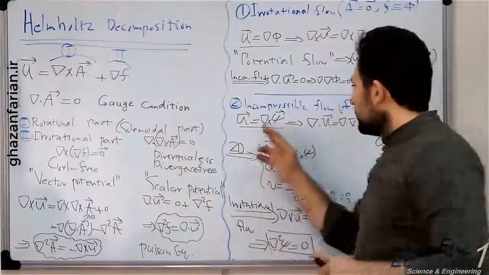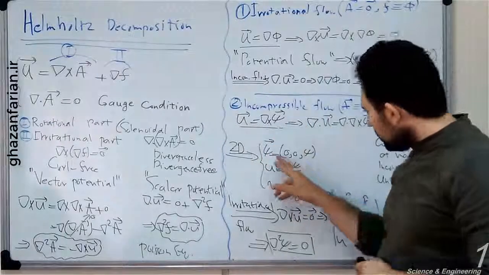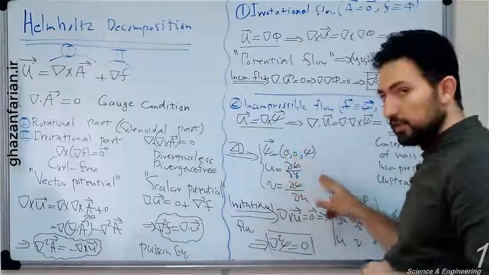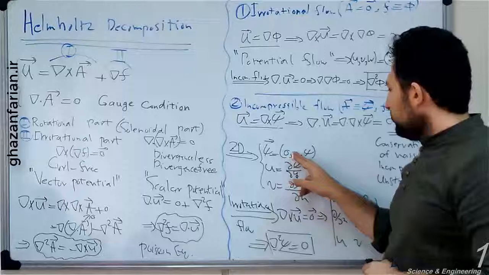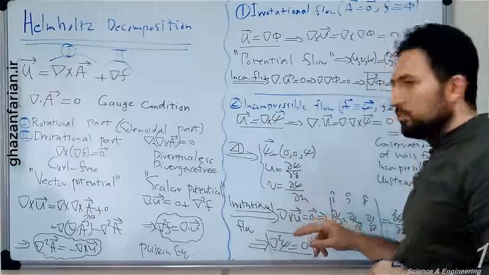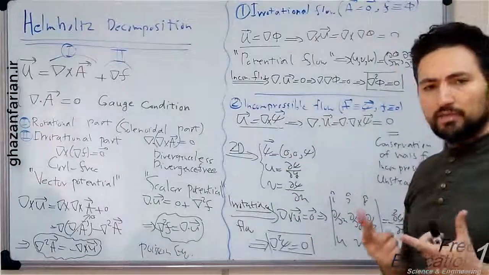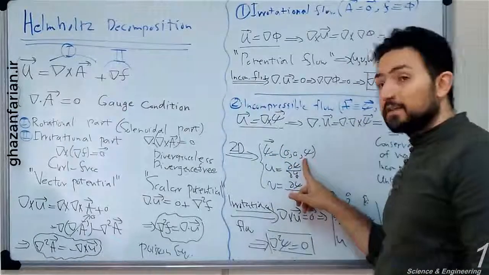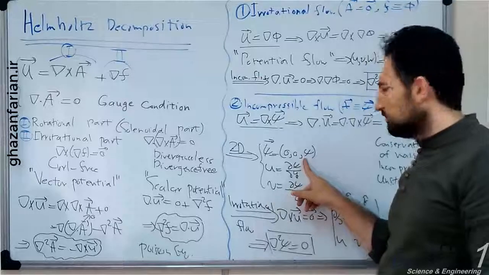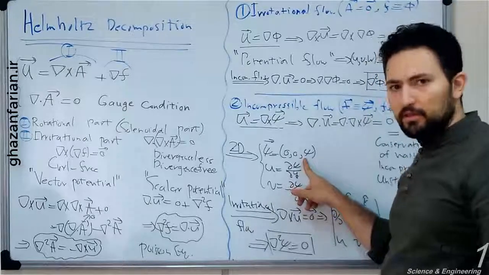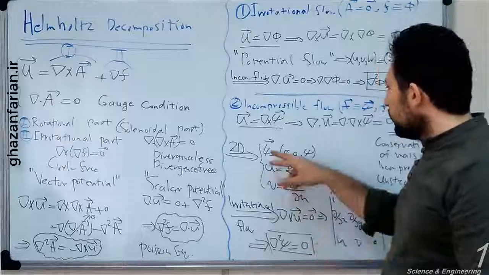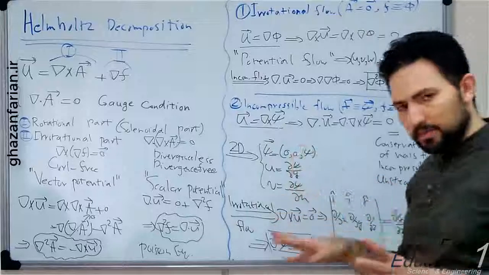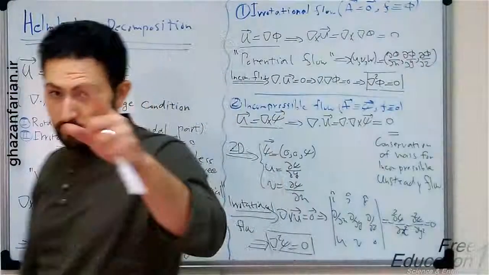So the two-dimensional version of the psi vector, as you can see here, psi is equal to a vector in three-dimensional space. The first two components are 0, and the third component is equal to the scalar stream function. This is the vector stream function. This is the scalar stream function. Maybe you know this in different applications in fluid mechanics. And perform the curl operation here. You can easily compute the determinants to compute the cross product.